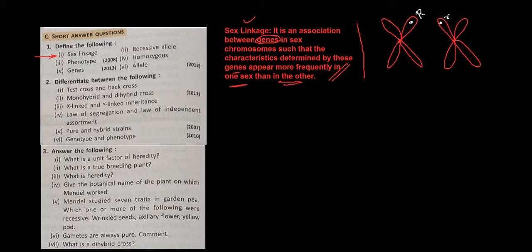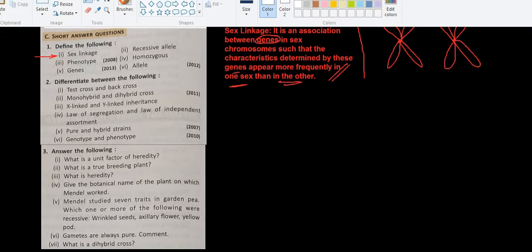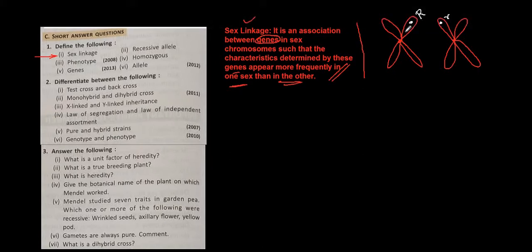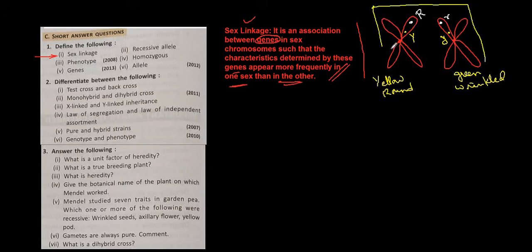Both the chromosomes are having these genes and these are actually the homologous chromosomes. Here capital Y and here small y. This one is for yellow and round, and this one is for green and wrinkled. And both of the chromosomes are which sort of chromosome? They are the homologous chromosomes.